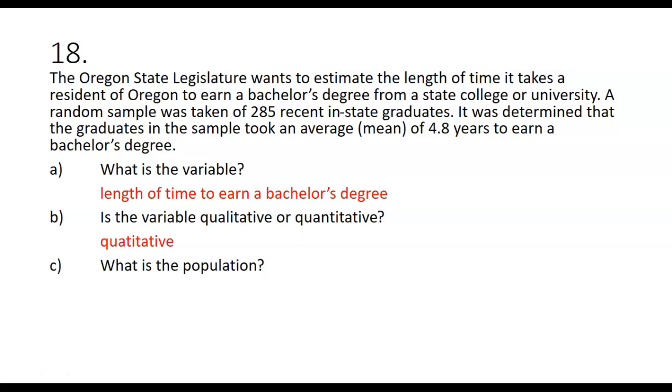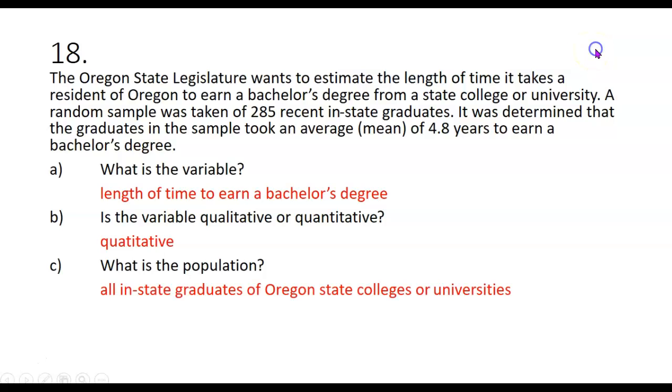When you tell me what the population is, it never hurts to begin with the word all, because the population is all of the individuals that we care about. Every one of the type or category that we're considering here. Here, we want to estimate the length of time it takes a resident of Oregon to earn a bachelor's degree from a state college or university. So the population would be everybody who does that. All in-state graduates of Oregon state colleges or universities.